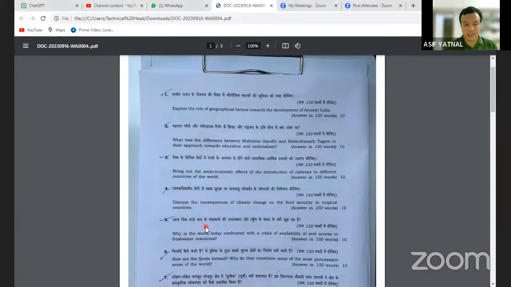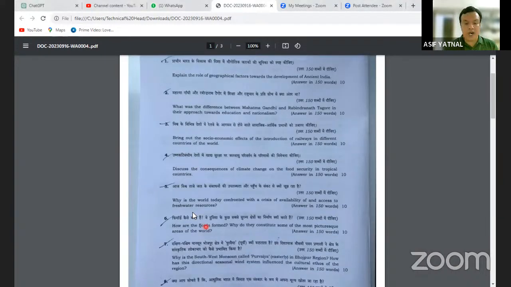Now let's move to the next question. Why is the world facing a crisis of availability of and access to fresh water resources?